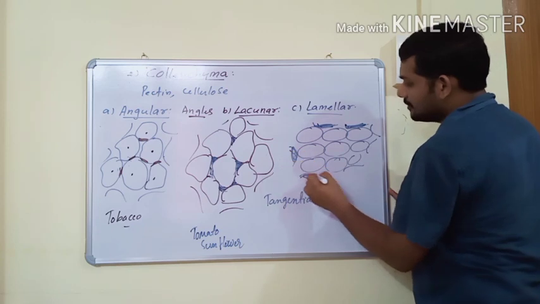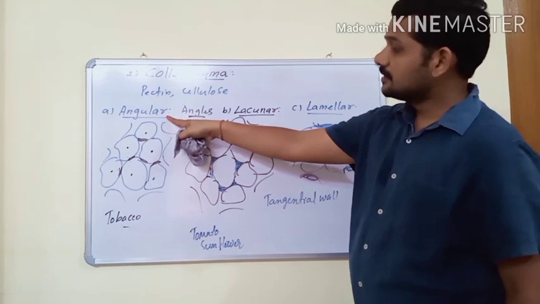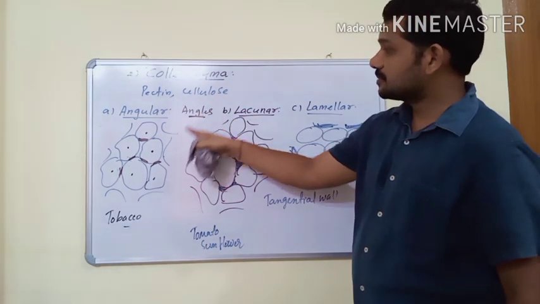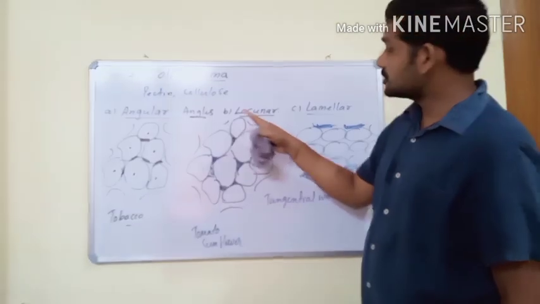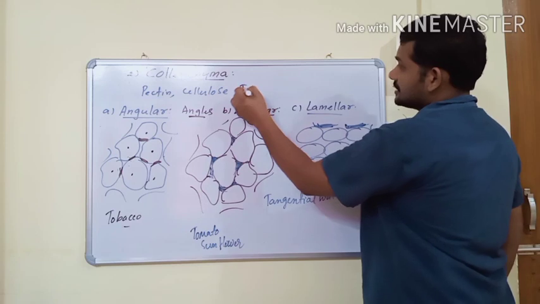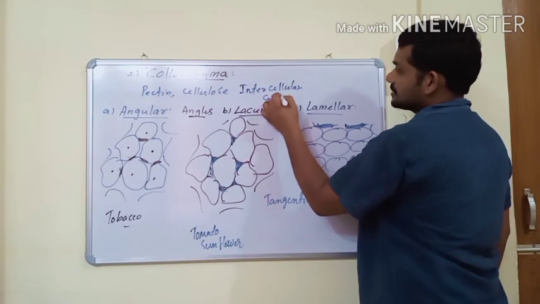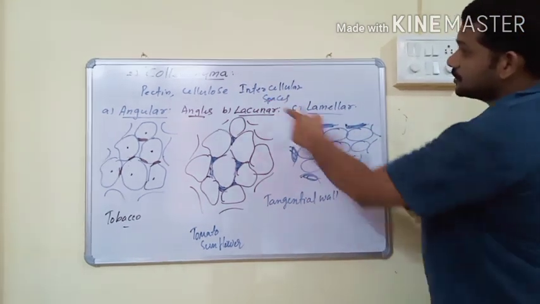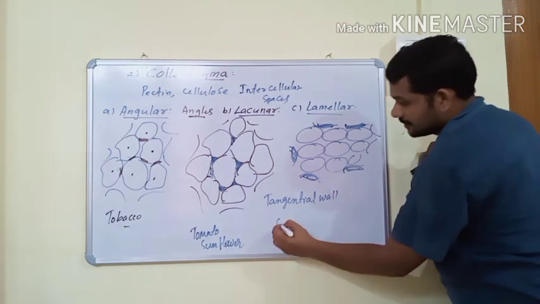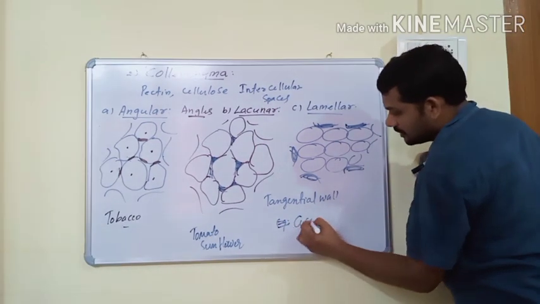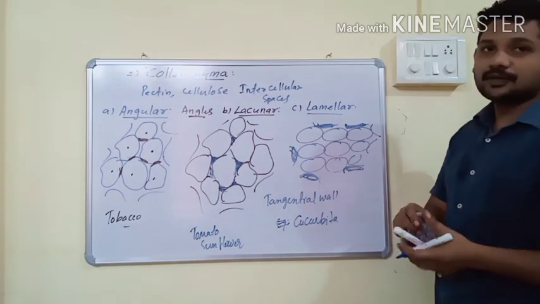as lamellar collenchyma. Collenchyma is of three types: angular collenchyma, with excess deposition of pectin and cellulose at angles; lacunar collenchyma, with excess deposition at intercellular spaces; and lamellar collenchyma, with excess deposition on tangential walls. This type of collenchyma is present in Cucurbita species. So these are the different types of collenchyma.